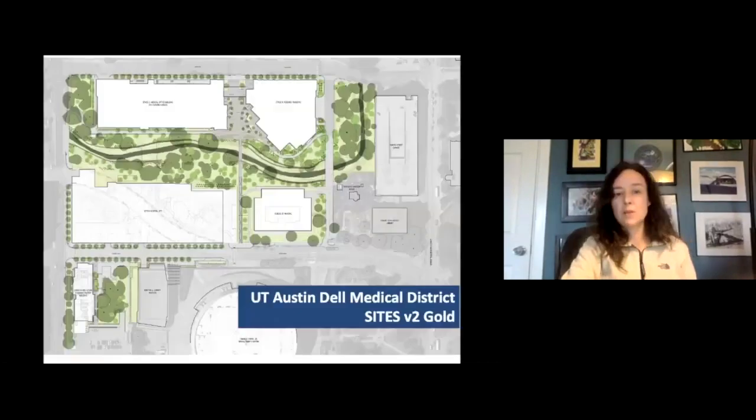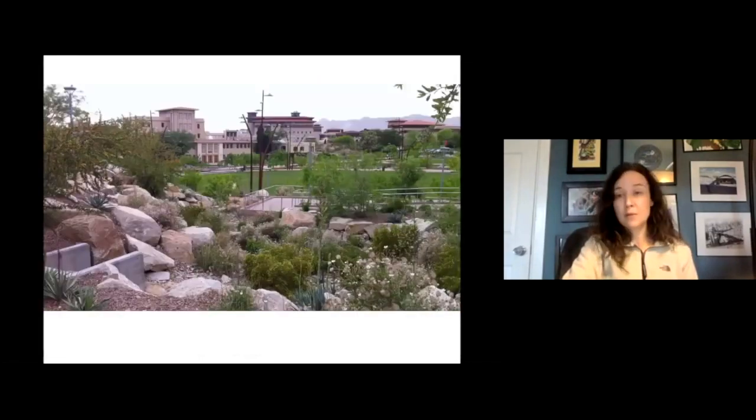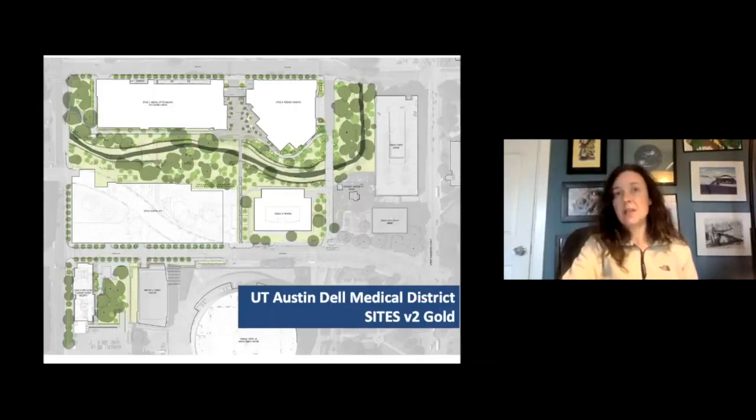Okay, so now we'll move on to UT Austin Dell Medical District. I should say, the UTEP project was the first SITES v2 project in the world, which is pretty cool. UT Austin Medical District was the first SITES Gold project in Texas. This is located on the UT campus in or near downtown Austin. They basically decided to put a medical school, a teaching hospital and medical school into the existing campus.